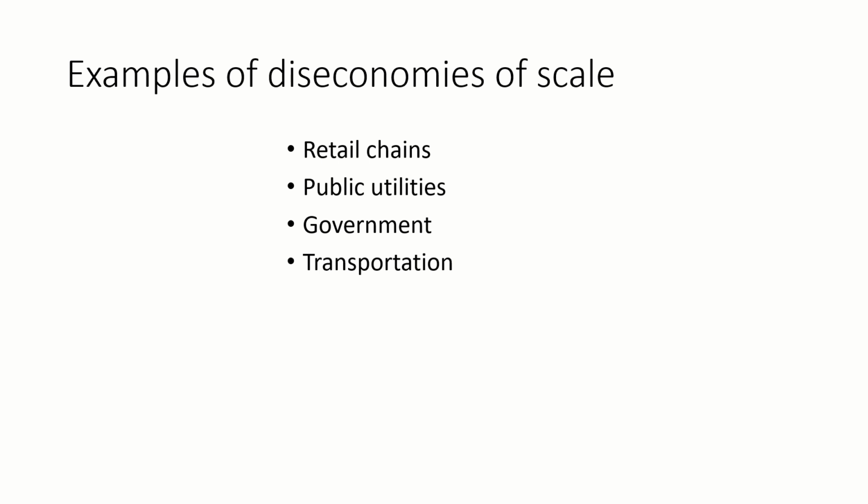Government. Governments are the main entities when it comes to diseconomies of scale. As the size and complexity of government operations increase, it may face diseconomies of scale as the cost of managing a larger number of employees, regulations and programs increases, and the level of coordination and communication becomes more complex. Transportation. A transportation company that expands its operations may experience diseconomies of scale as the cost of managing a larger fleet of vehicles and employees increases, and the level of coordination and communication becomes more complex.